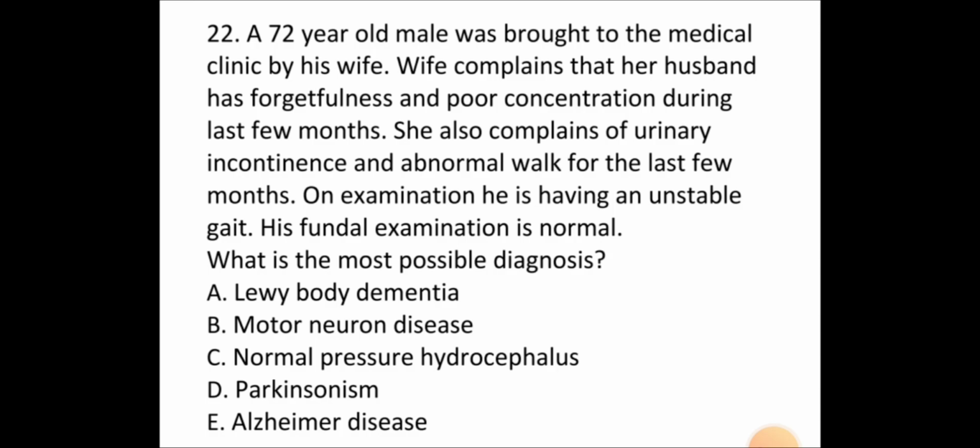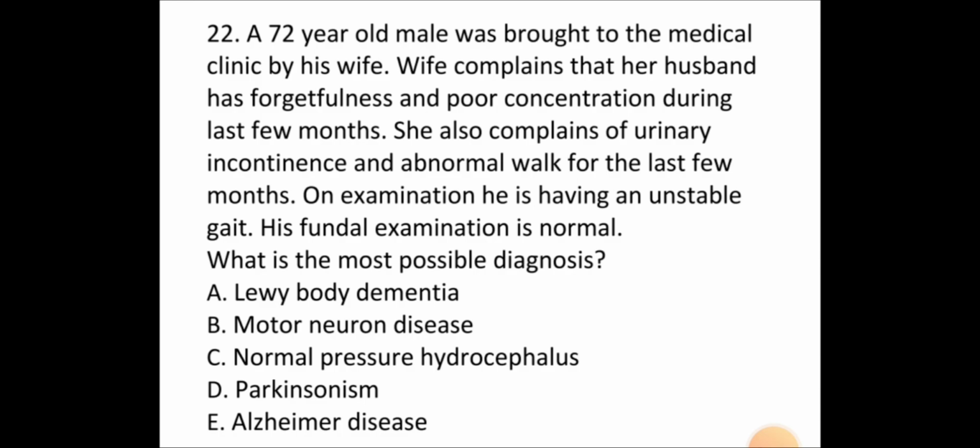Here a history is given, and this is also not a question directly regarding the gait disorders. However, this patient has some gait abnormality as well. This patient is having an unstable gait. This patient has urinary incontinence and poor concentration and forgetfulness.